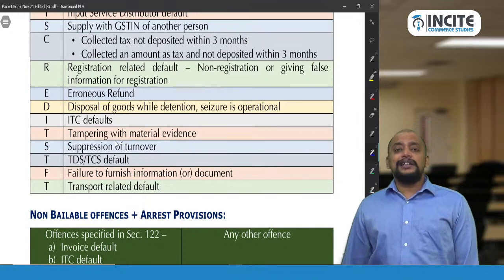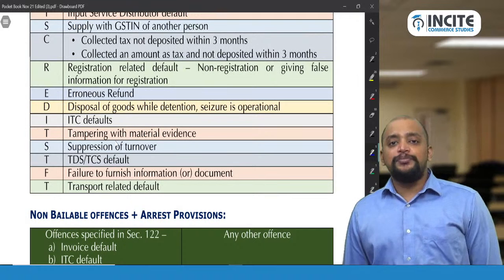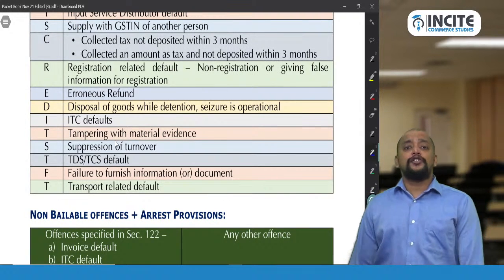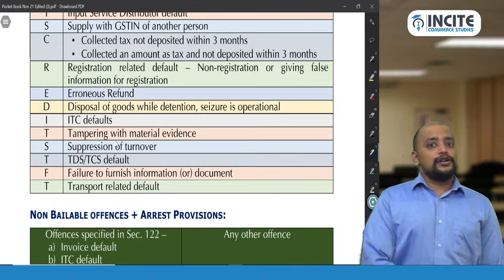Or any other evidence which is available with the department. So this person tried to bribe the peon in the department or any other officer in the department and tried to tamper that material evidence. So that is also an offence.